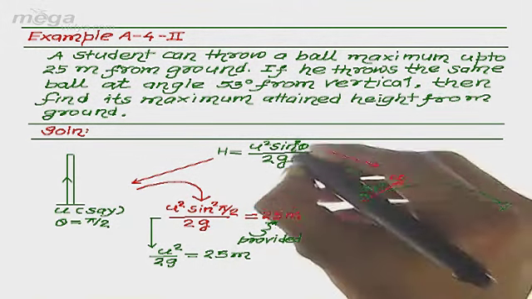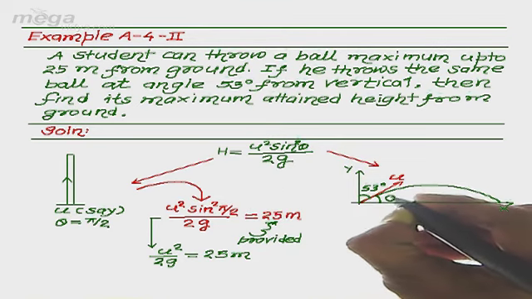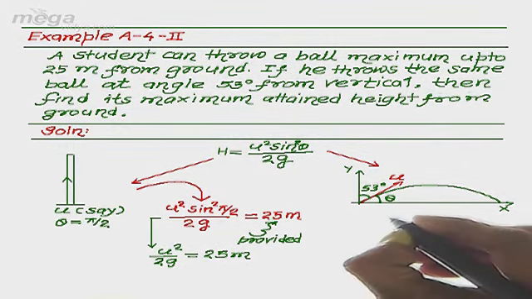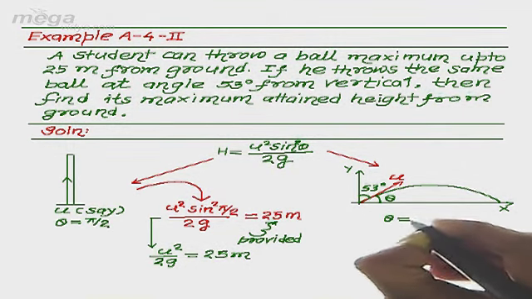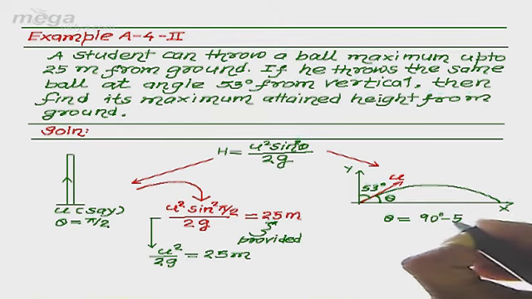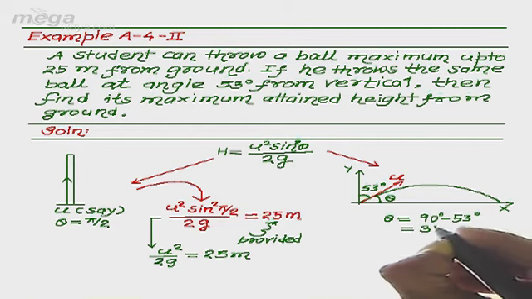In this formula, we have the angle of projection with the horizontal. So we can easily say that theta here is 90 degree minus 53 degree, meaning 37 degree.